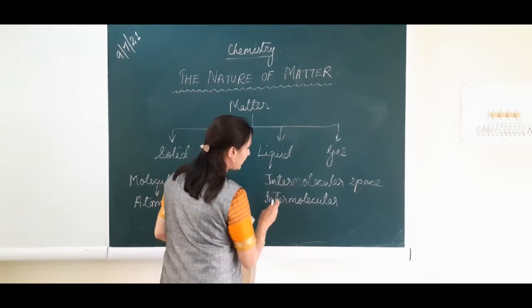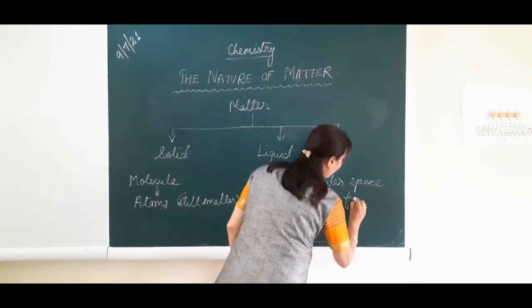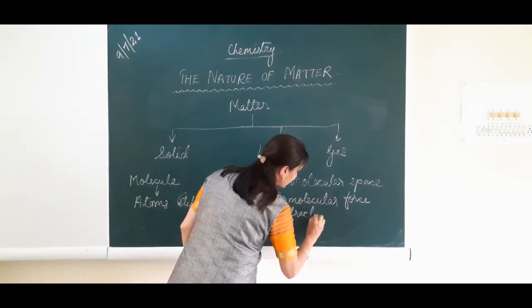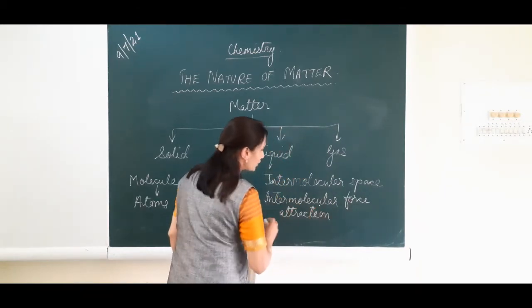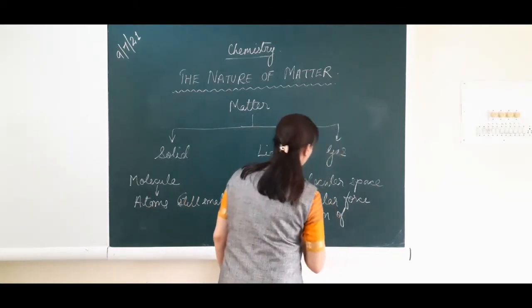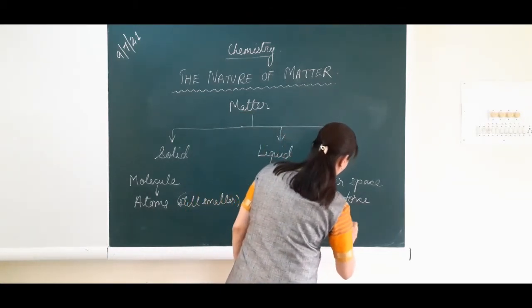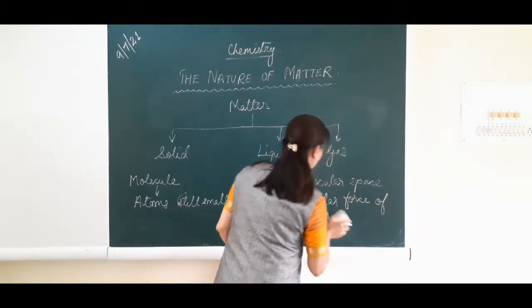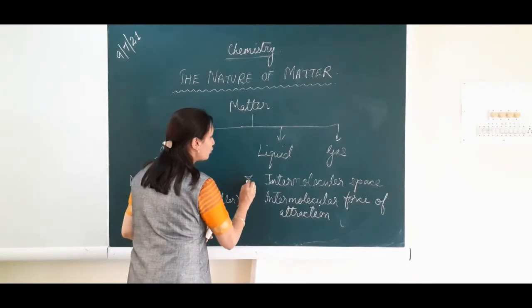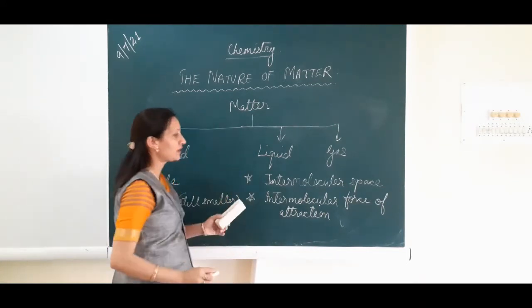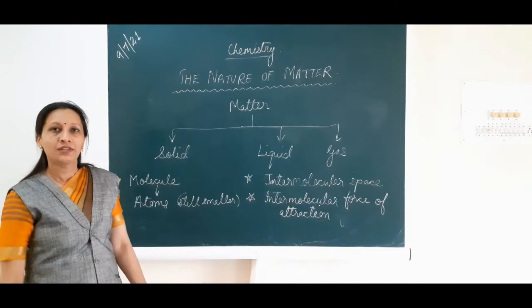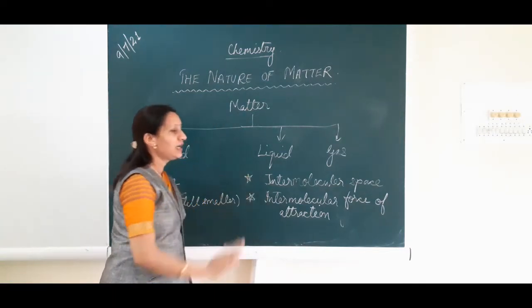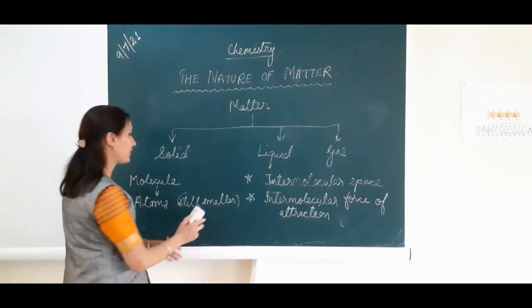This will help you to understand the molecular composition of different states of matter, these three states of matter. So these are two terms which are related with molecular composition of these three states of matter. One is intermolecular space, second one is intermolecular force of attraction.